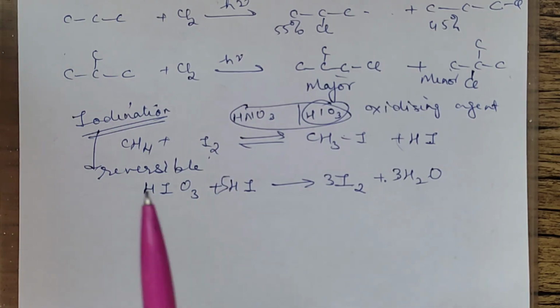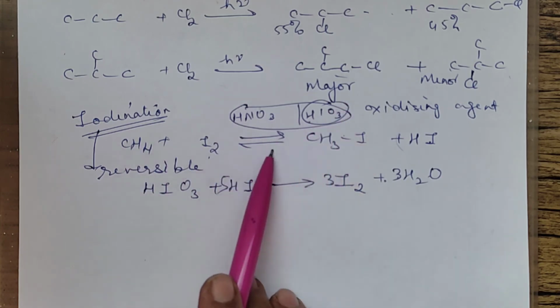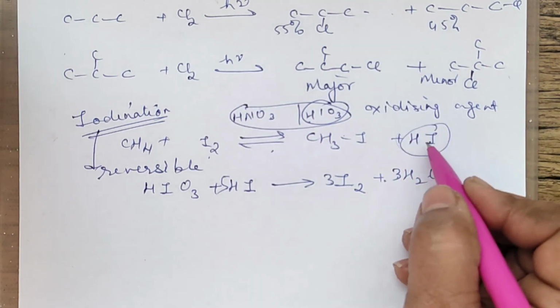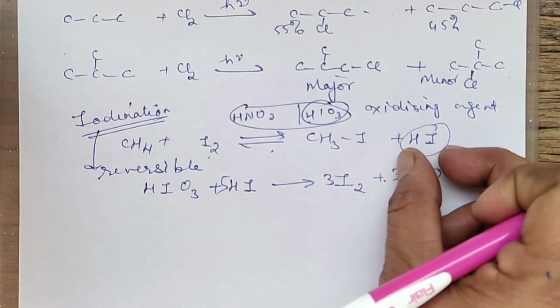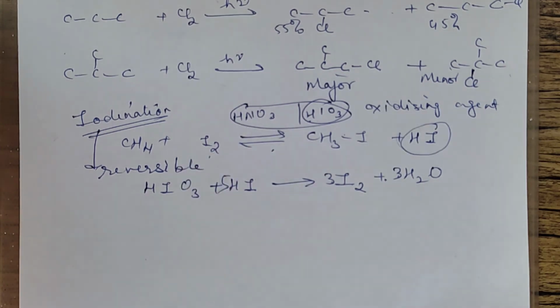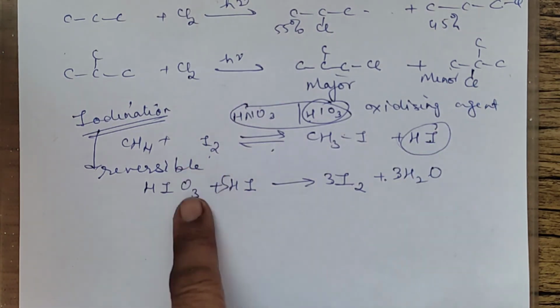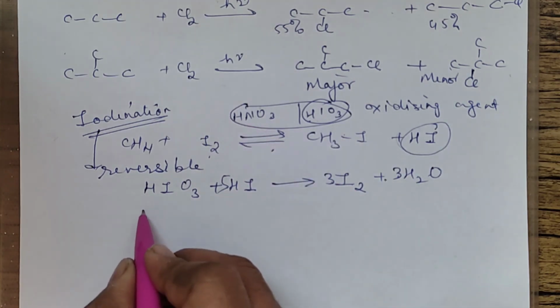Okay, I'll just repeat. We say iodination is always carried out in the presence of an oxidizing agent because iodination is reversible. So that oxidizing agent will react with one of the products. It will react, meaning its concentration will decrease. When the concentration of the product is decreasing and I2 is formed, that means the concentration of the reactant is increasing. So the equilibrium will shift in the forward direction. As per Le Chatelier's principle, if you remove the product and increase the concentration of the reactant, the equilibrium will shift in the forward direction. Suppose you use HNO3, then what happens?